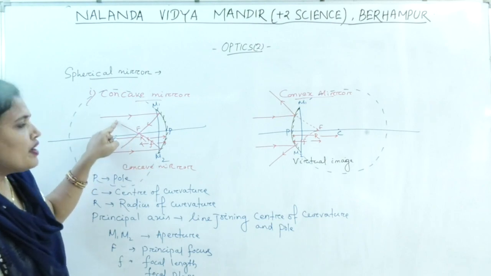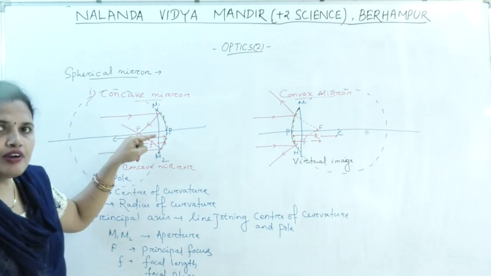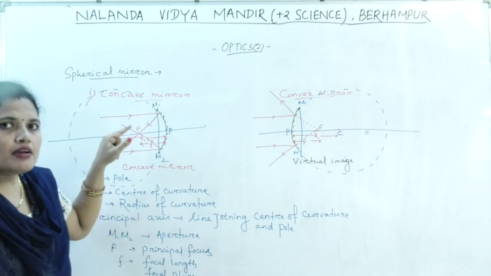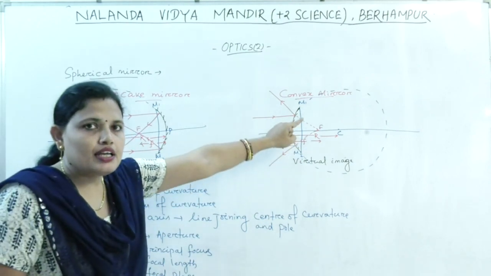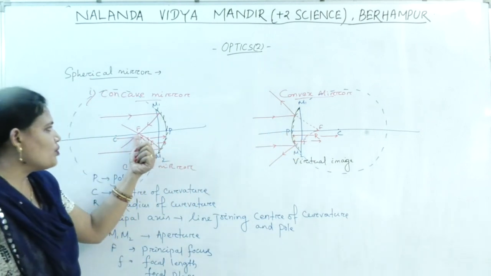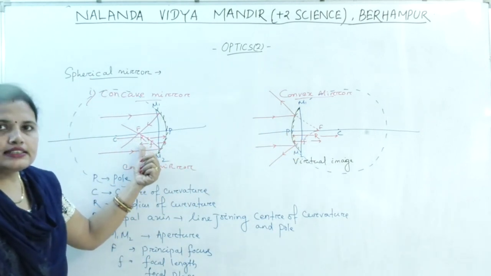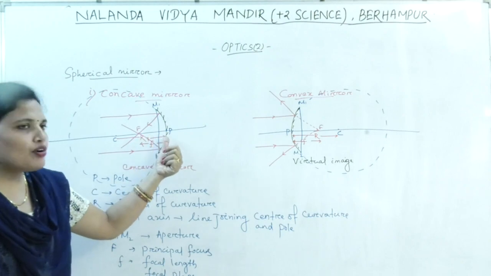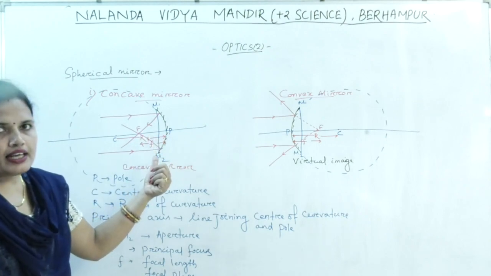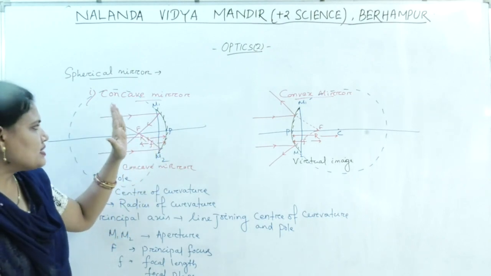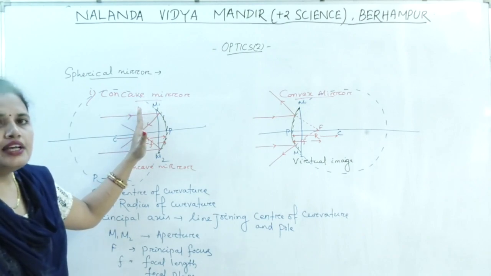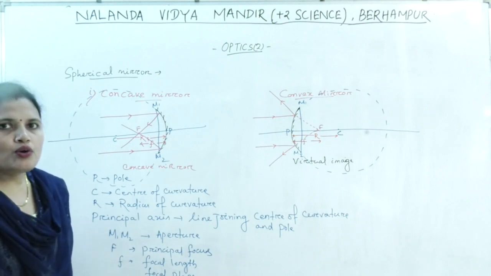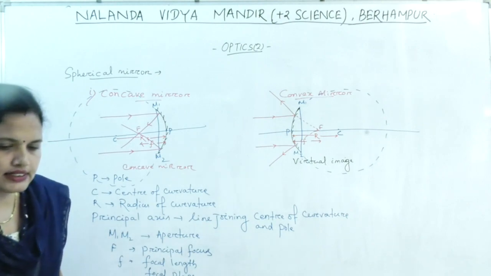The point where the rays after reflection actually meet in case of concave mirror and appear to meet in case of convex mirror is known as focus. The distance between the pole and the focus is known as focal length, and the plane which passes through the focus and perpendicular to the principal axis is known as focal plane. Hope all of you are clear. So next let us come.